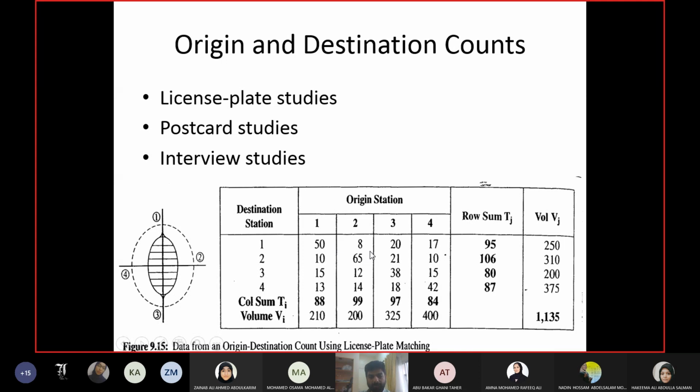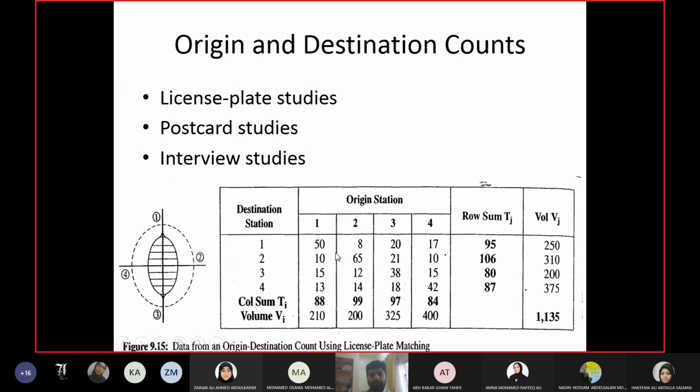From your study you found that, let's say, 50 people went out of area 1 and remained in area 1. Their start of the trip was area 1 and the end of the trip was also area 1. So you see it here.